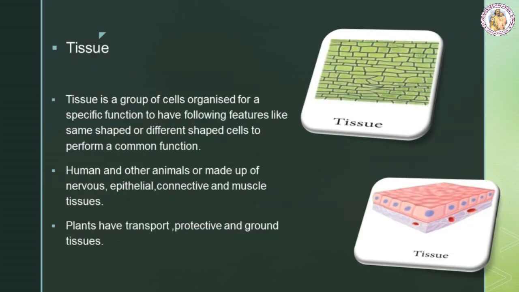Tissue. Tissue is a group of cells organized for a specific function. Tissues have features like same shaped cells or different shaped cells to perform a common function. Human and other animals are made up of nervous, epithelial, connective, and muscle tissues. In the same way, plants have transport, protective, and ground tissues.